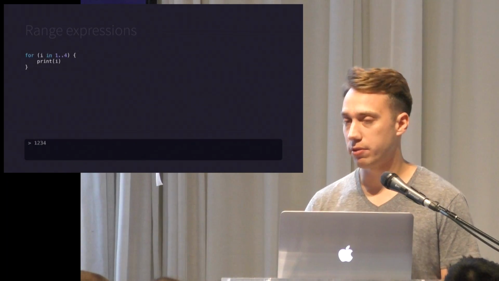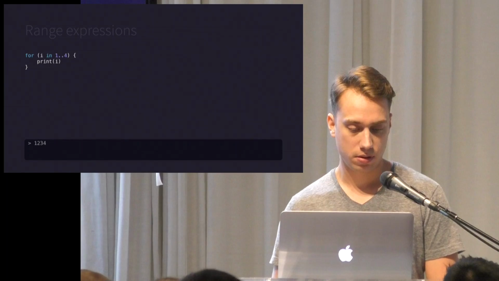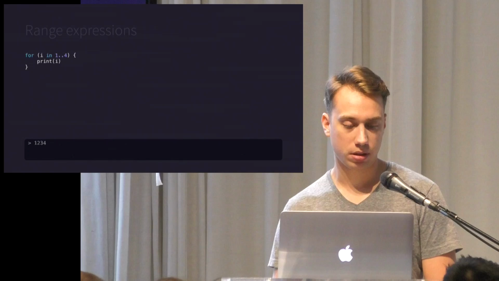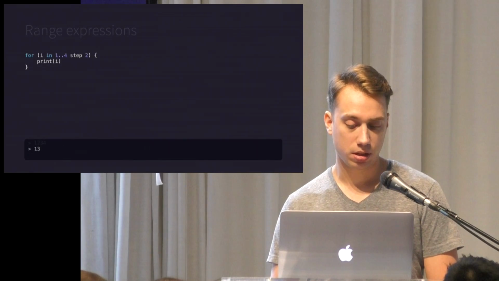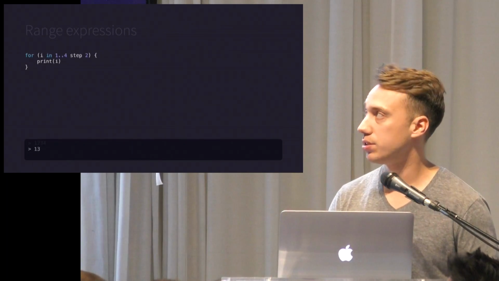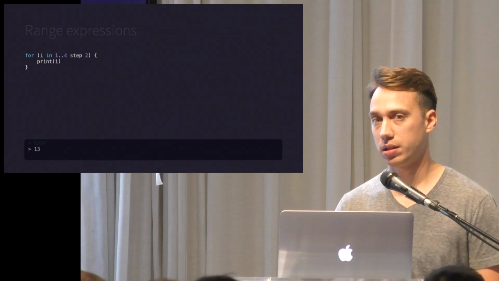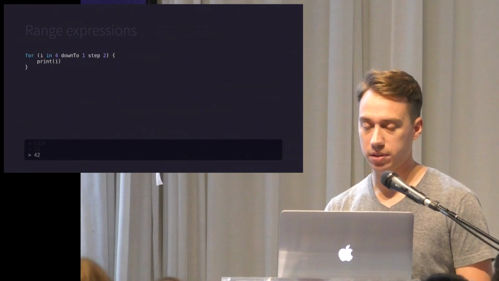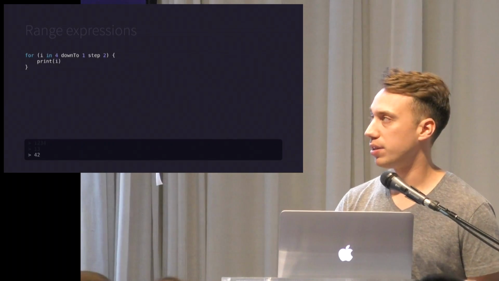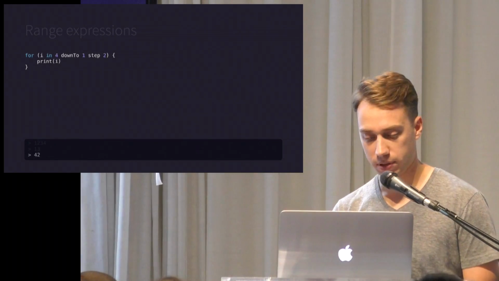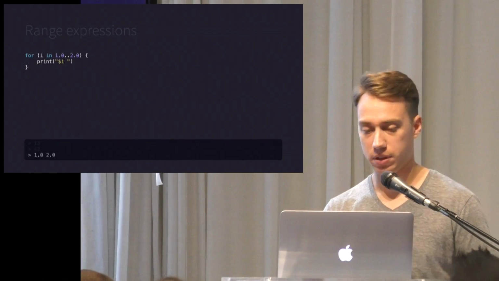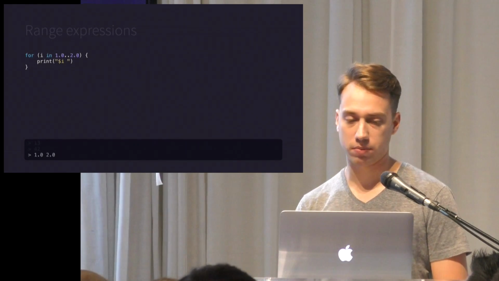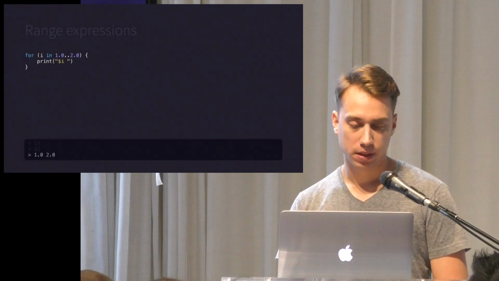So we can also iterate through ranges because they are iterables. So this iterates 1 through 4 and then prints each value. You can use steps in your ranges, so this will iterate 1 through 4, taking a step of 2 instead of 1. You can reverse iterate. You can reverse a range and iterate with steps. You can basically combine a lot of these functions to make range iteration as expressive as you want.